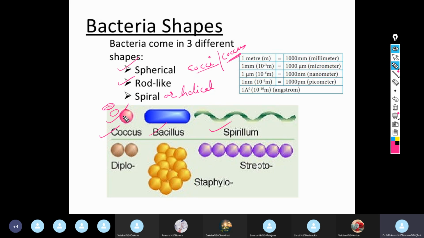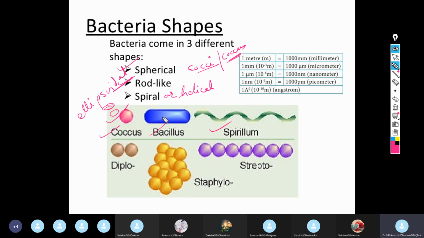So some will be an exact sphere, some are ellipsoid, and that is again referred to as cocci itself. So cocci can be a perfect circle or slightly elongated, an ellipsoidal shape.